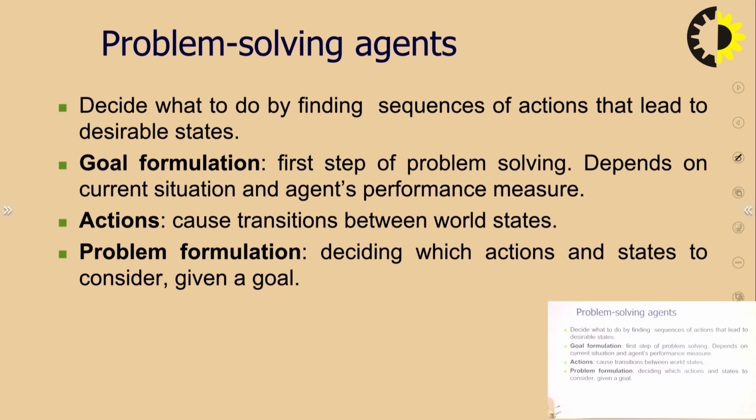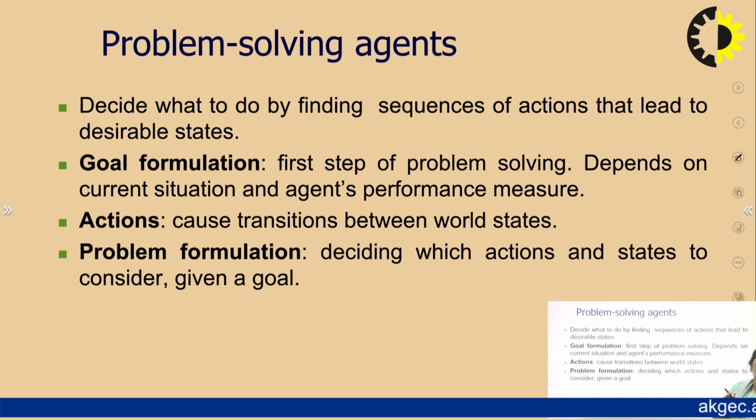Now, when we have to define these desirable states, it means we have to decide the goal. The desirable state represents the goal. So goal formulation is very important. The first step of problem solving is goal formulation.